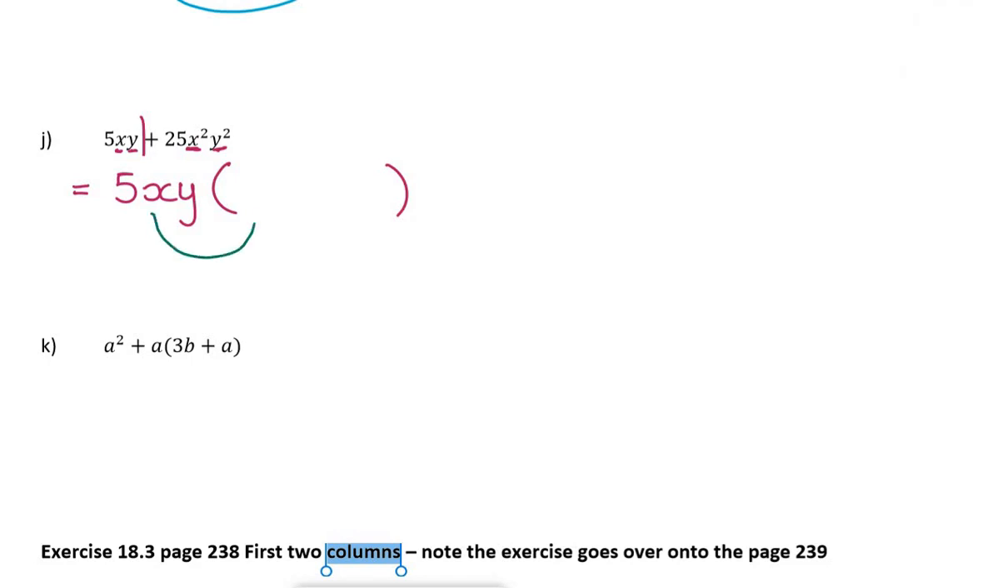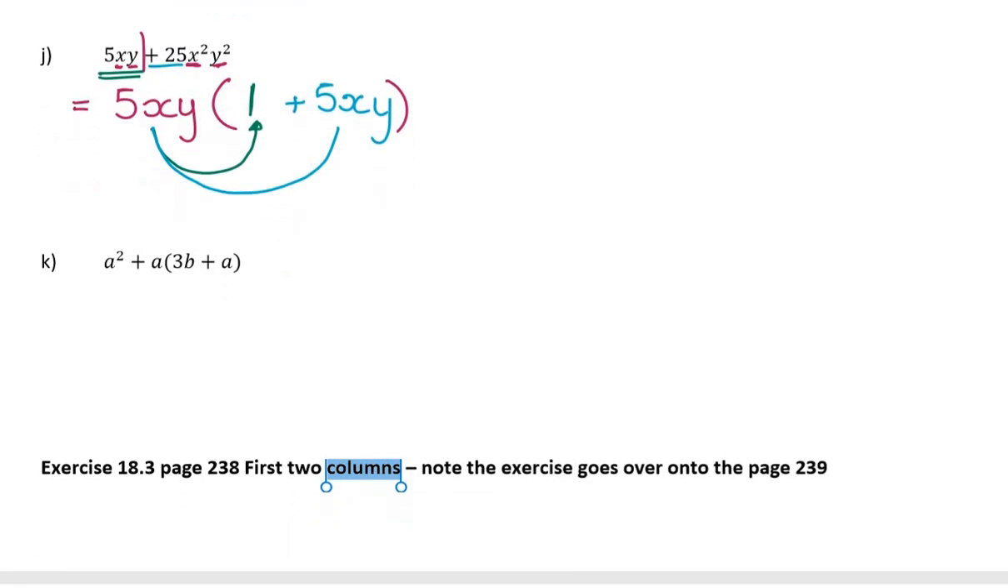What must I multiply 5xy by to get 5xy back? Well, if I just want to get myself back, the only thing I could possibly be multiplying by is 1. And I cannot leave that out, otherwise I won't get it back. 5xy times, well, it's going to have to be positive 5 to get the 25. X needs to become x squared, so that'll need an x, and y needs to become y squared, so I'll need a y. Right, last one to try together.